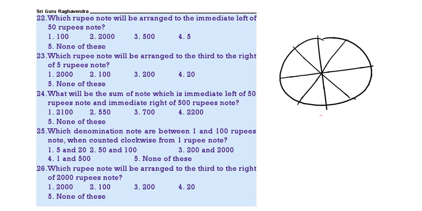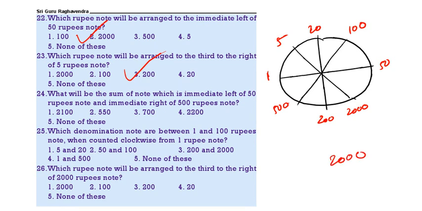This is the arrangement: 200, 2000, then 50, 100, 20, 5, 1, 500. Which one is to the immediate left of 50? That is 2000. Which is third to the right of 5? That is 200. What will be the note which is to the immediate left of 50 and immediate right of 500? Immediate left of 50 is 2000. Immediate right of 500 is 200. What is the sum? 2200.